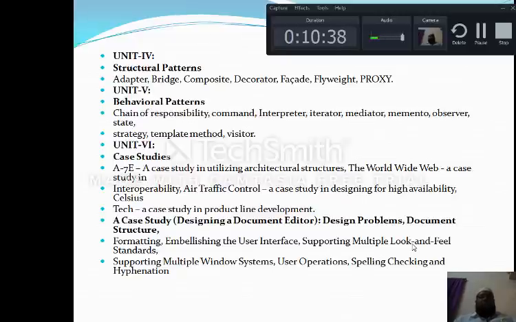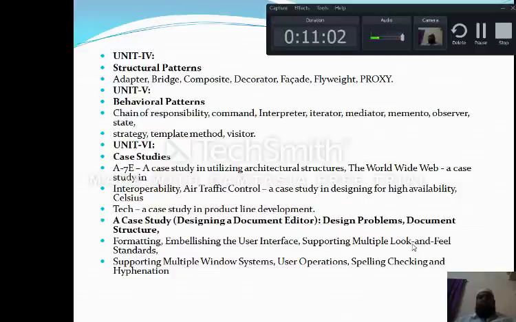A case study in utilizing software architectures; the World Wide Web is also a case study in interoperability; and air traffic control. These are three case studies, and one more important one is a product line development, which is also an important case study. And last but not least, a case study on designing a document editor.